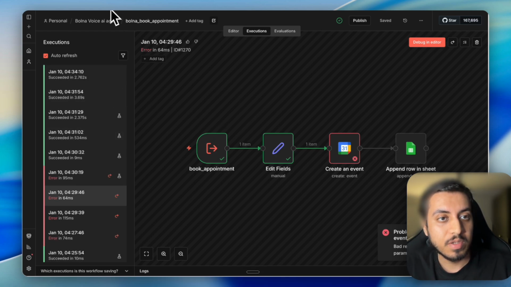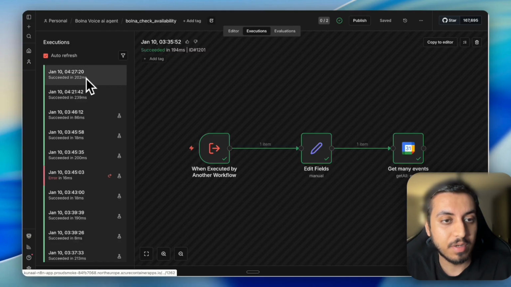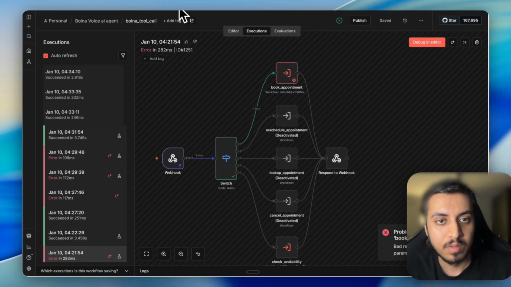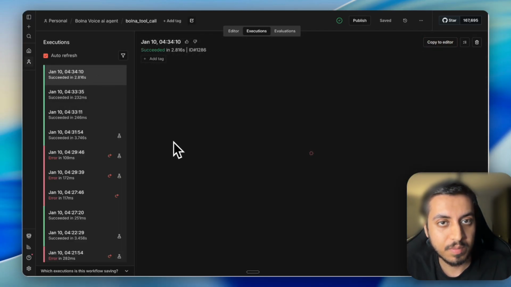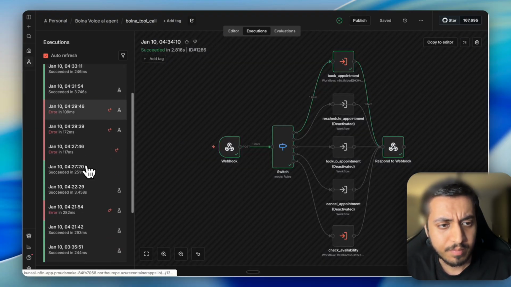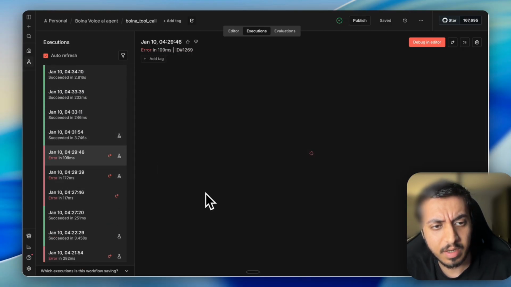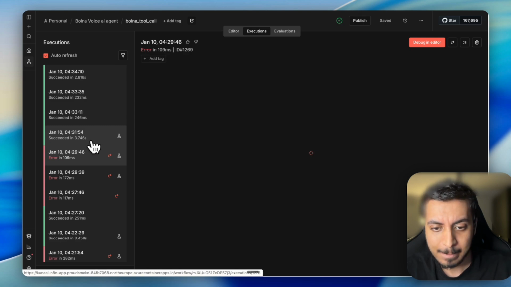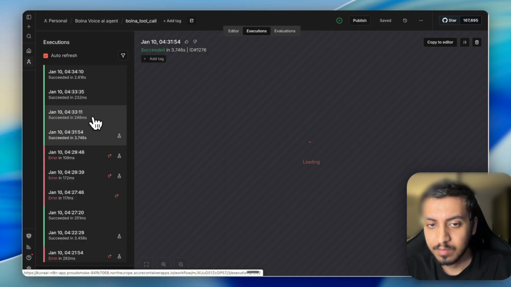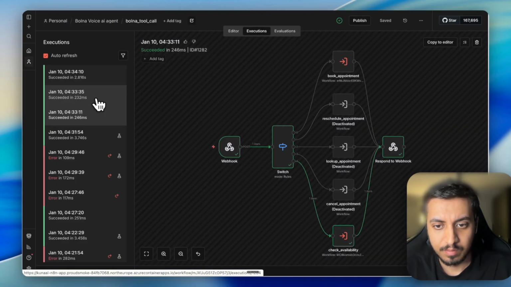So we need to fix a few things, like it booked the appointment and it just cut the call right after it. So we'll fix it, but let's check. Did it book? Yes, it did book the appointment. If we check the execution, I'm more concerned about the execution where it says that availability exists, then it denies. Okay, here is the one.